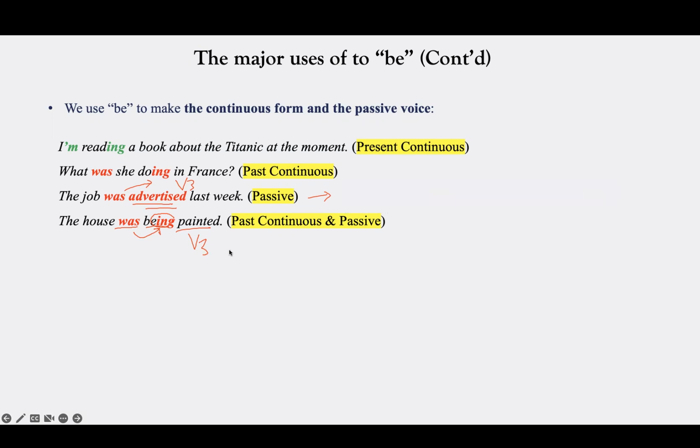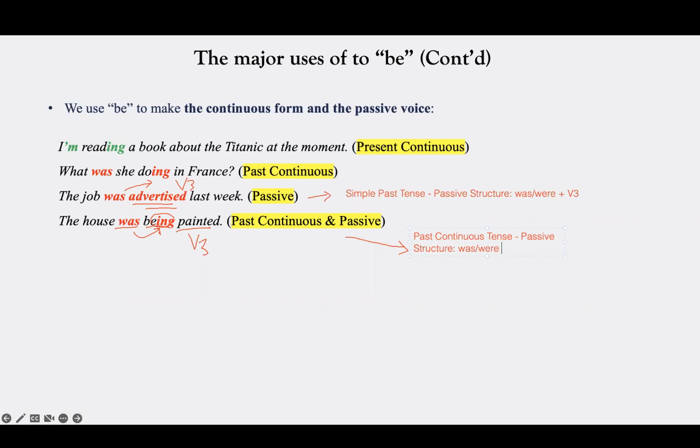But in the second example here, we have a different verb tense. We have past continuous tense. And we have the passive structure of the past continuous tense. And what is the passive structure for this?